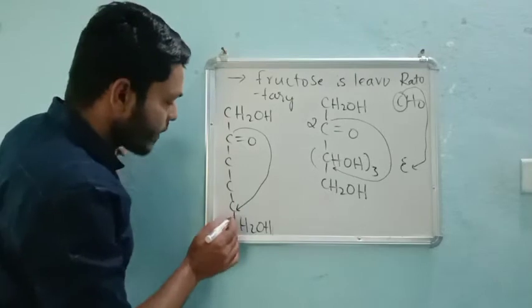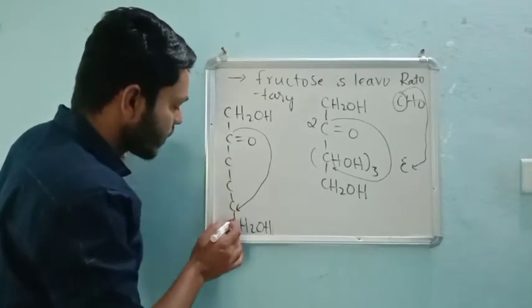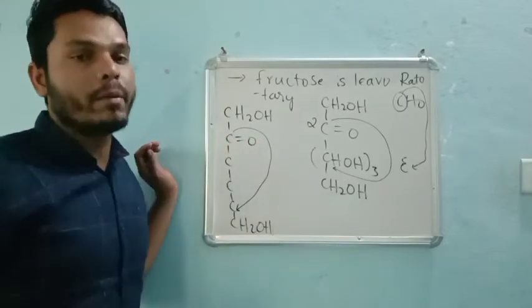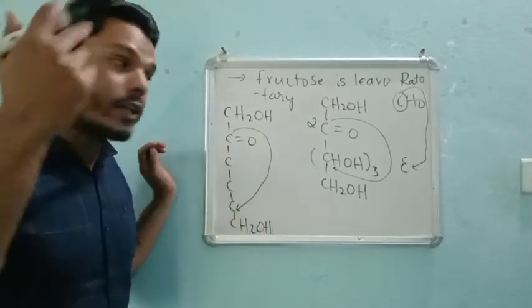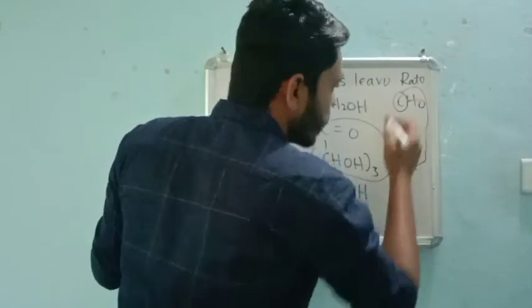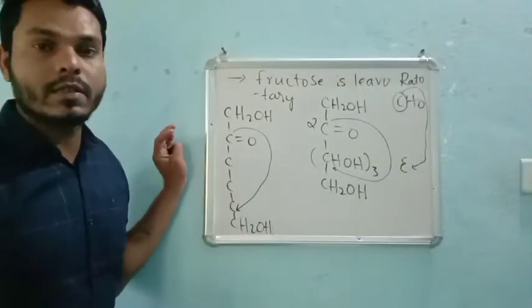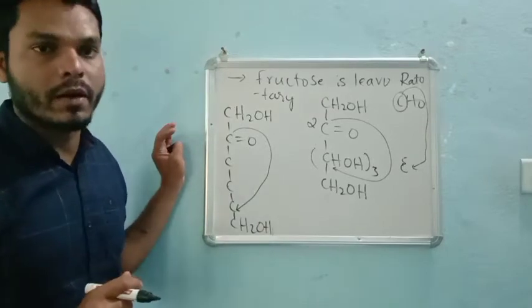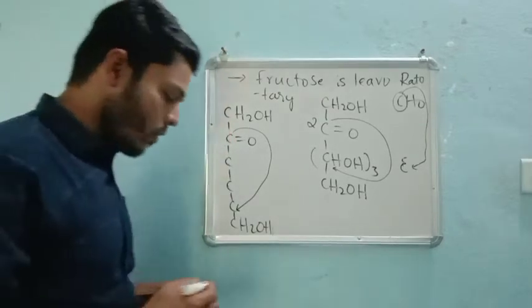That means in the ring, how many carbons will come? 1, 2, 3, 4, and 5. So that's why it forms a 5-membered ring, right? But in case of glucose, we have all 6 carbon atoms in the ring, so that forms a 6-membered ring. But here fructose forms a 5-membered ring.